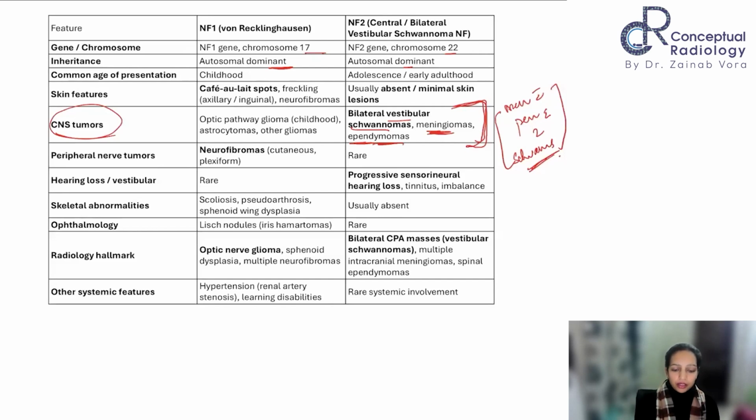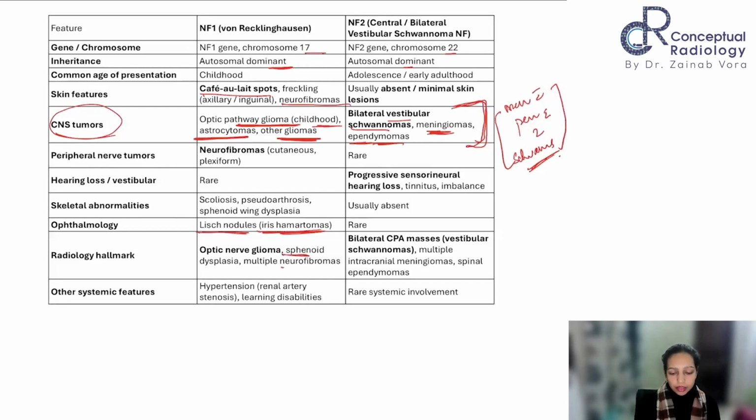Whereas in NF1, they will show you optic pathway glioma, right? And then there might be astrocytomas and other gliomas, astrocytomas of the spine also, astrocytomas of the brain also, but then they will show you optic glioma. The moment you see an optic glioma, you should instantly ring that they might want to ask you NF1 is somewhere around. Okay, so just start revising it in your head. Lisch nodules, and they have a very clinical skin spectrum, as we say, neurocutaneous syndrome. So yes, freckling, neurofibromas, Lisch nodules are something. These words should instantly strike you when you see an NF1.